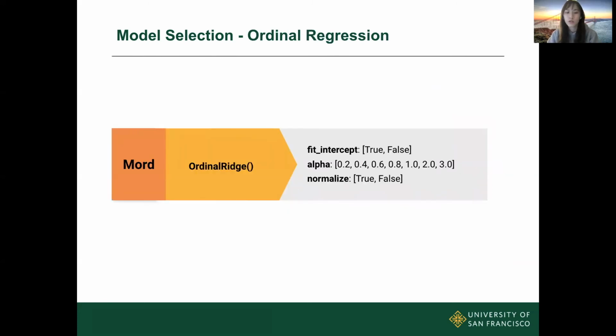Another approach that I took is ordinal regression. Since scikit-learn doesn't come with this functionality, I used another library, which is MORD. And I did a random search for a bunch of hyperparameters, compared to the multi-class classification that we just did. Although ordinal regression is more intuitive, the performance of ordinal regression is generally worse.